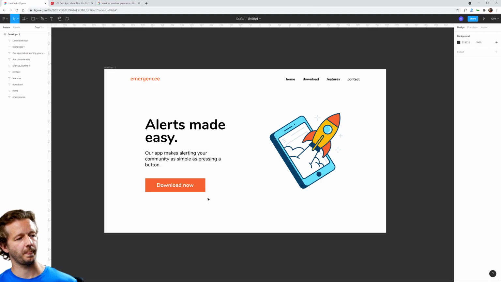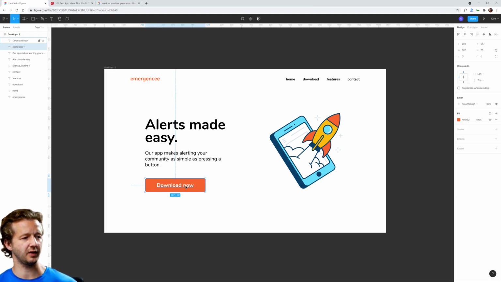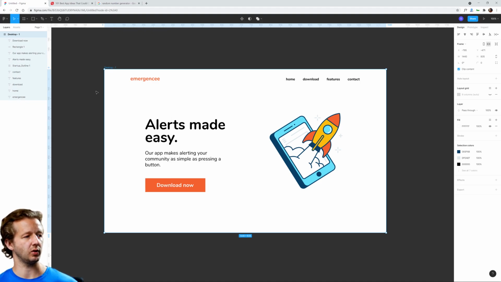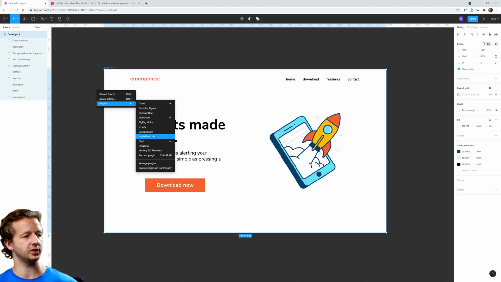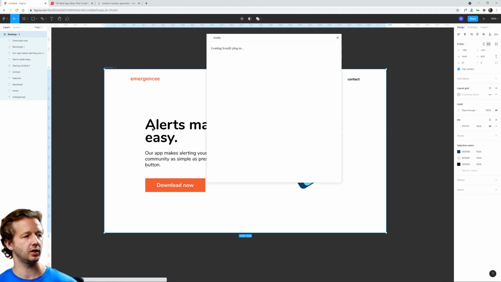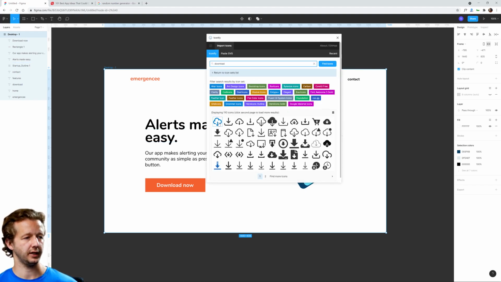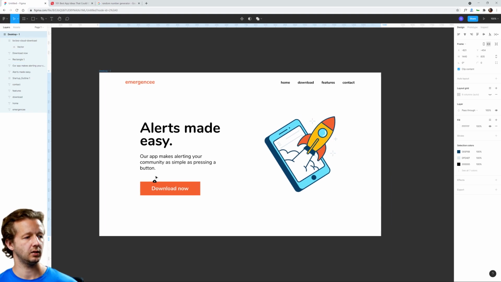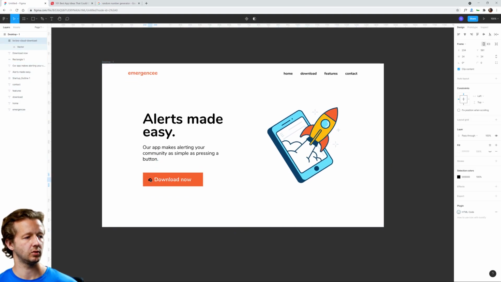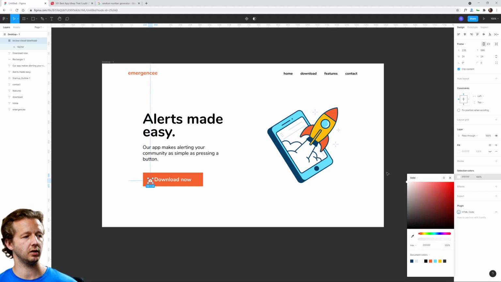All right. And of course, if this were a real app, you'd want to make actual buttons and all that stuff. I think I will do that anyhow. So what I'll do is, let's get an icon as well. So we can right click out here, plugins, we'll do Iconify, and we'll do a download. All right, so let's just do this one, drag it in. We'll make it white. Put it right there.